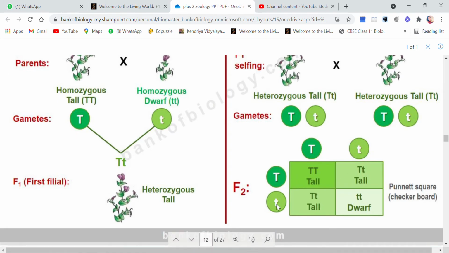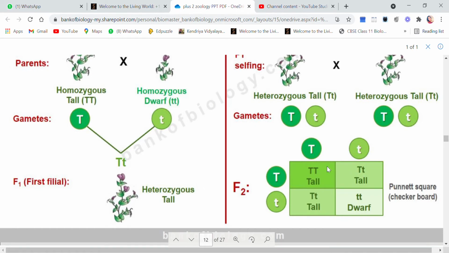Again, small t, capital T, when these are fused, I get heterozygous tall. And small t, small t, when they are fused, I get a homozygous dwarf. So when the F2 generation is complete, this is the result I am getting.